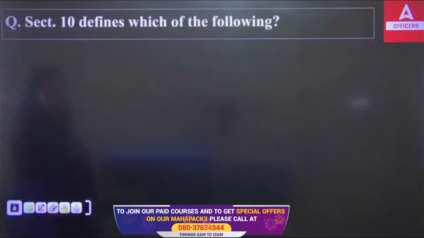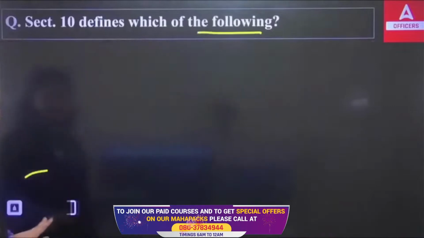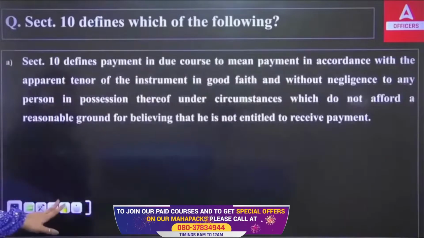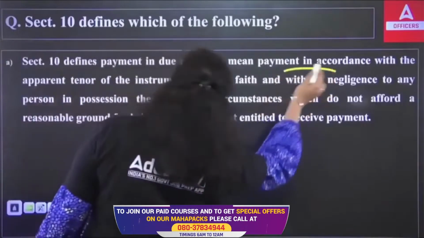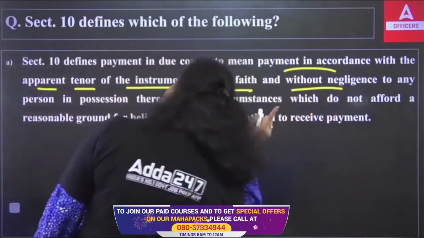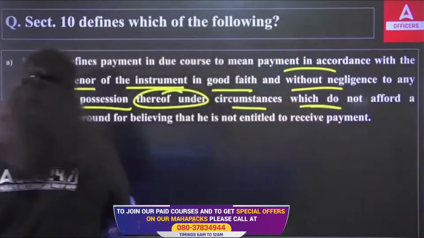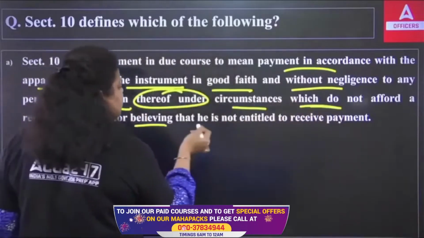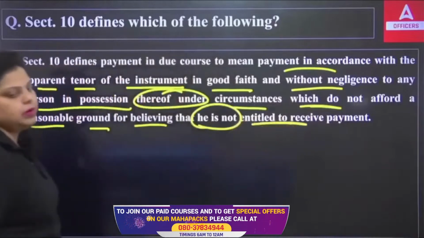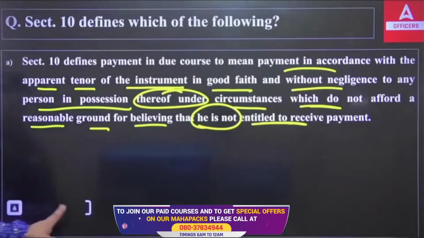Next. Section 10 defines which of the following? The first says, Section 10 defines payment in due course to mean payment in accordance with the apparent tenor of the instrument in good faith and without negligence to any person in possession thereof under circumstances which do not afford a reasonable ground for believing that he is not entitled to receive payment. This is what we are talking about here: section 10 talks about payment in due course.